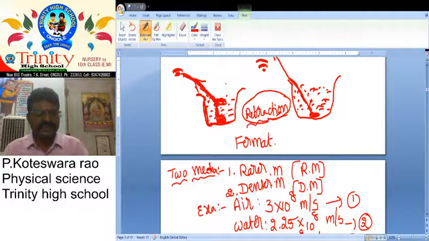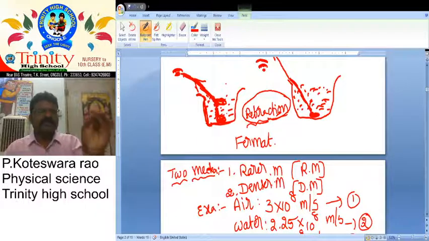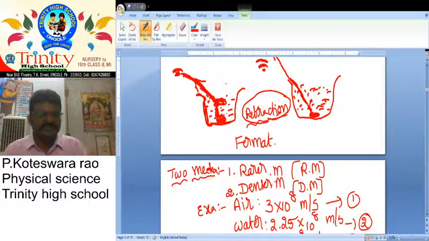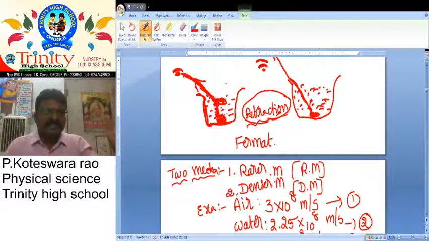So, have you understood the definition? What is the definition of refraction? The simple definition is the bending nature of light is called refraction. So, what about an improved definition? When light rays travel from one medium to another medium at the boundary, it can change its direction as well as speed. That bending nature is called refraction of light.